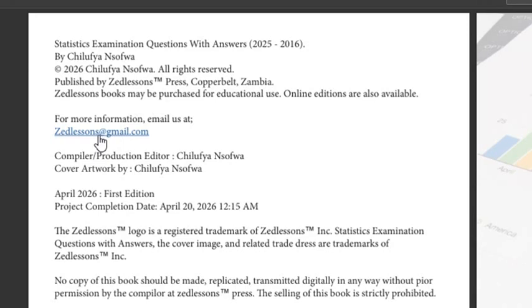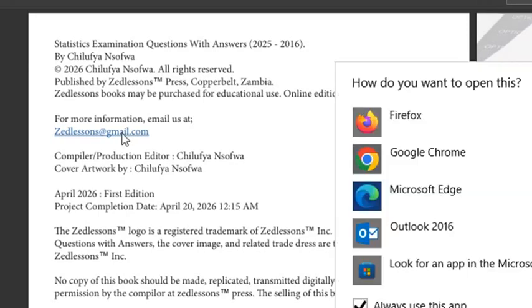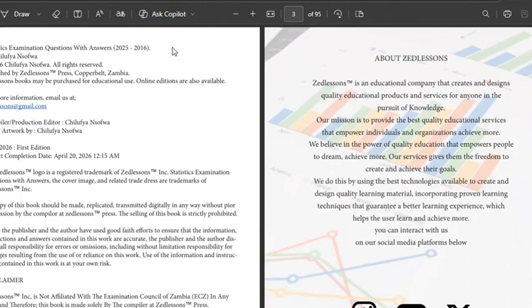Let me point out here that this book is interactive, meaning that you can click on links and you will be directed to the source or destination. So as you can see, this is the email address. When you are on your computer or PC, you can use a cursor and click by hovering over the link, and it will take you to your Gmail account where you'll be able to send us an email. Or if you're using your phone, you can just tap there.